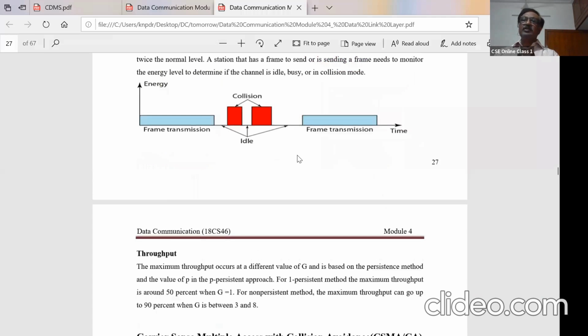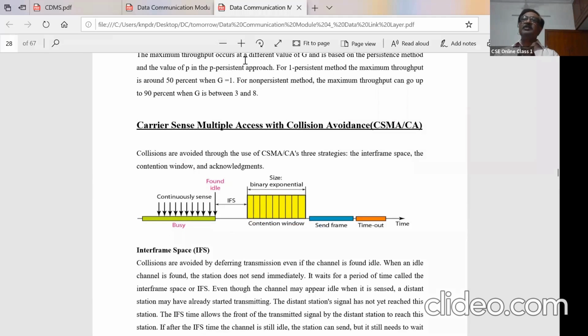But as I told you, the efficiency is getting improved. For one-persistence it was going to be 50%, and for non-persistence it can go up to 90%. So that was the advantage. But then they thought that rather than waiting for the collision to occur, why can't it be avoided?